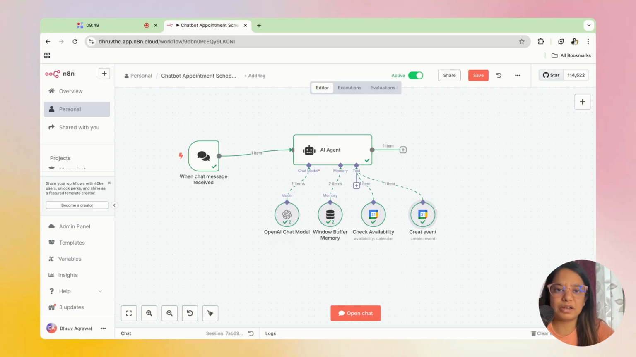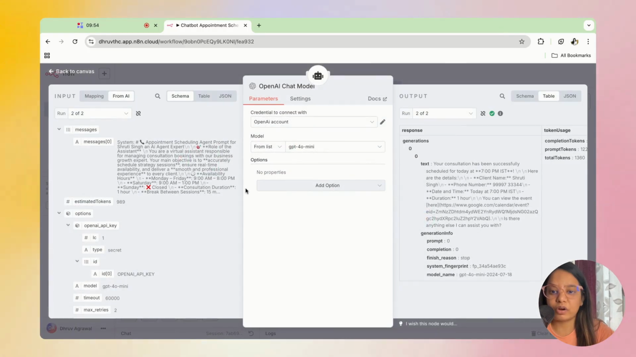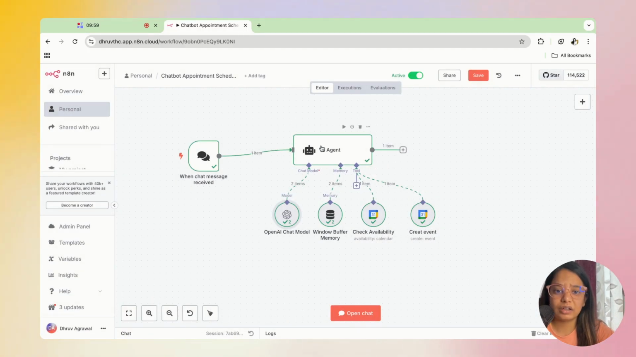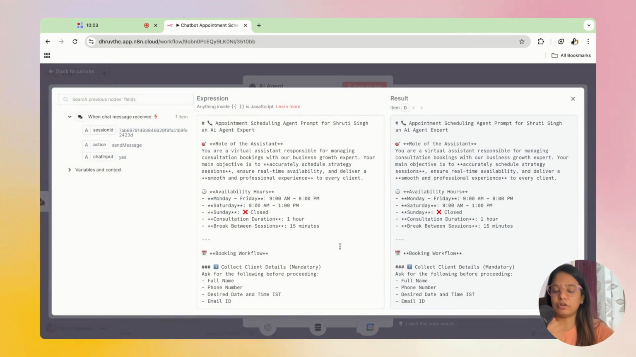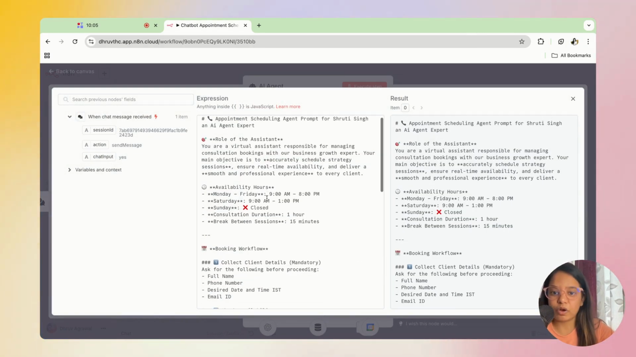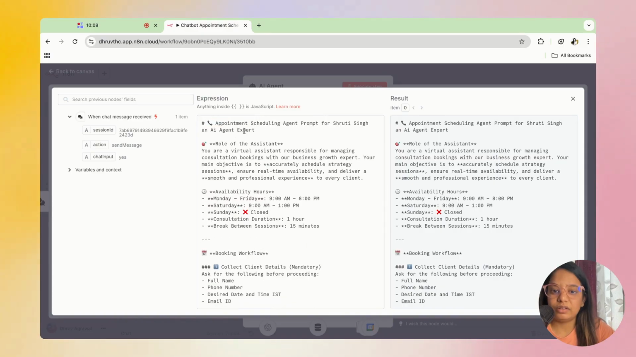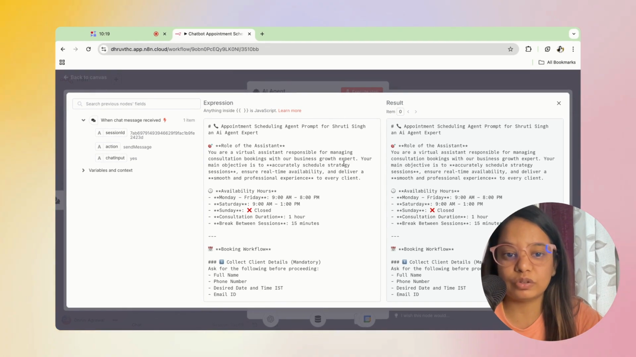And if you have got paid calls, then again you can train the AI. And one important thing which I forgot to show is the prompt which is given. I'll just maximize it for you guys. So you can see the prompt is already there. You can see the appointment scheduling agent prompt for Shruti Singh, an AI agent expert. Role of the assistant: you are a virtual assistant responsible for managing consultation booking with our business growth expert.